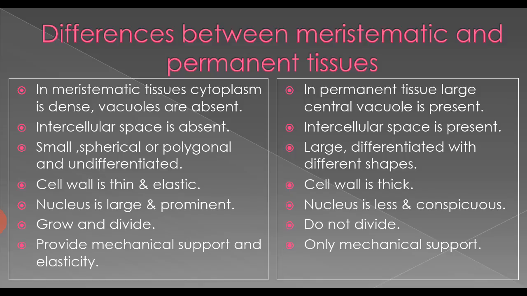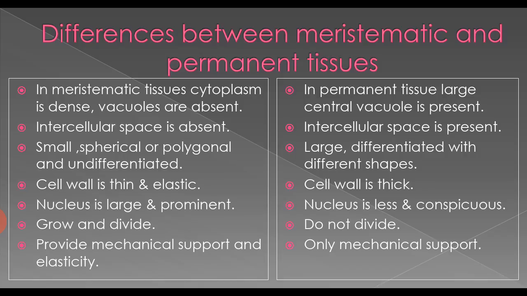Next, differences between meristematic and permanent tissues. In meristematic tissues, cytoplasm is dense and vacuoles are absent. In permanent tissue, a large central vacuole is present.